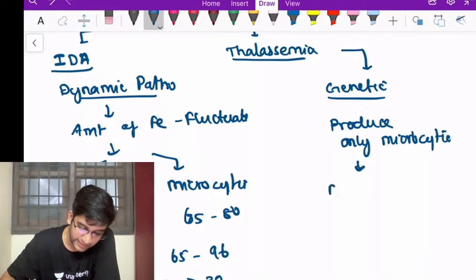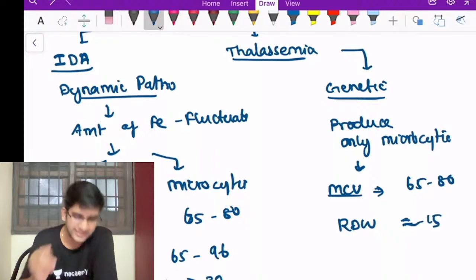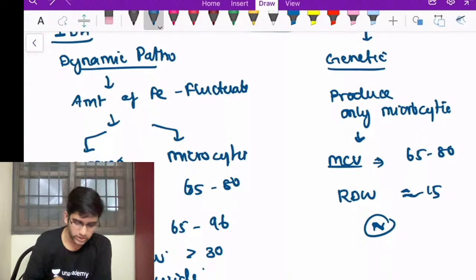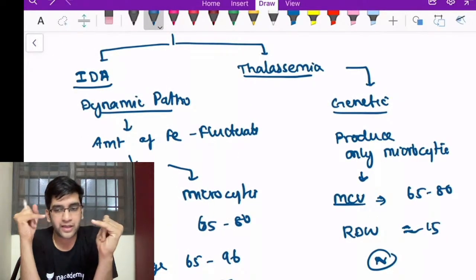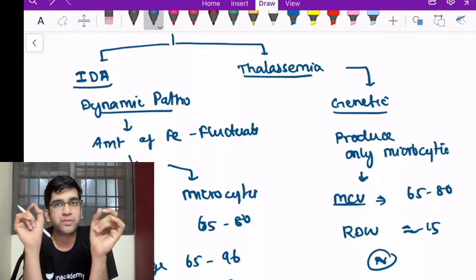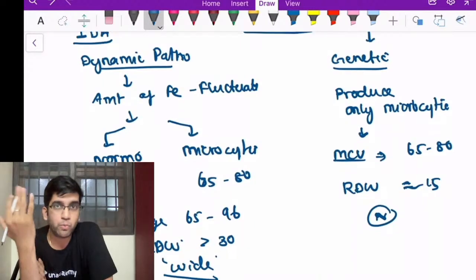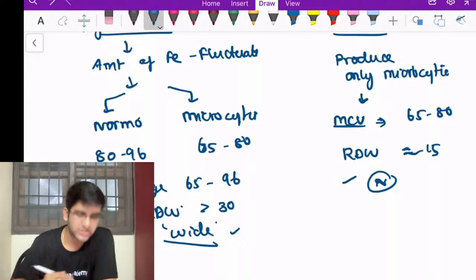Which means here, again, for argument's sake, I'm putting MCV as 65 to 80, which means my RDW is approximately 15. The range between them is 15. Fine. So here my RDW is normal. Got it? So why we came into the discussion is both iron deficiency anemia and thalassemia are microcytic and hypochromic. A simple finding of RDW can make me come to a conclusion that in iron deficiency anemia my RDW will be more, and with thalassemia my RDW will be normal, right? This is a conclusion which is common in exam.